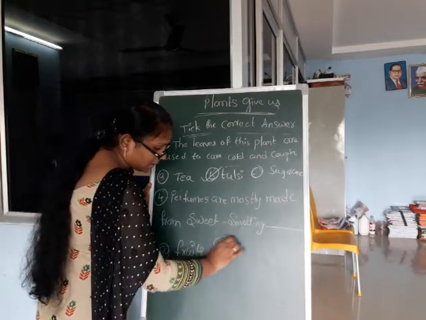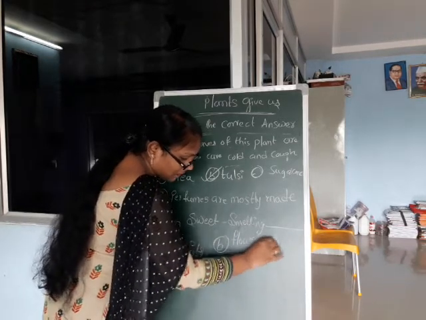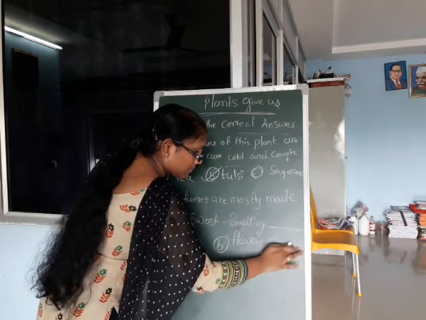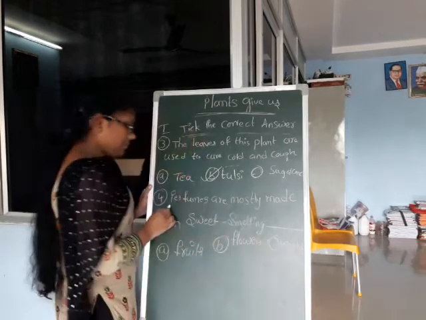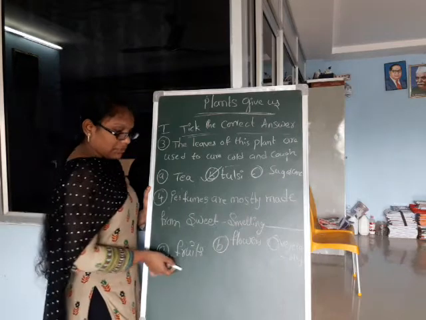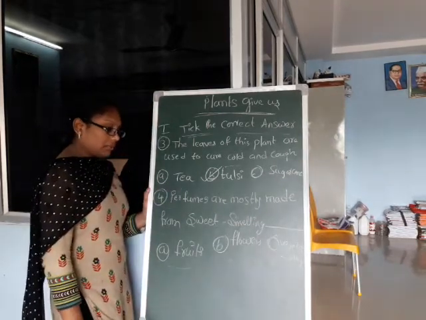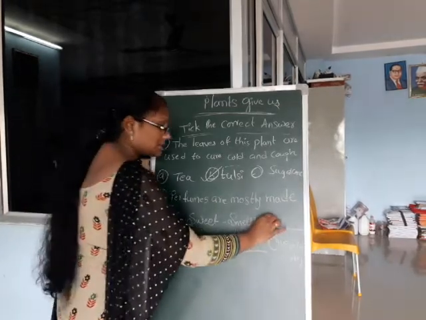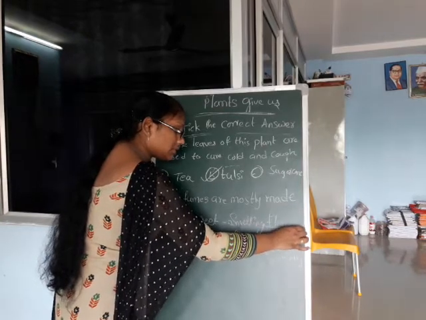Option B, flowers. Option C, vegetables. Perfumes are mostly made from sweet smelling flowers. Which are used mostly in perfumes? Flowers, sweet smelling flowers.